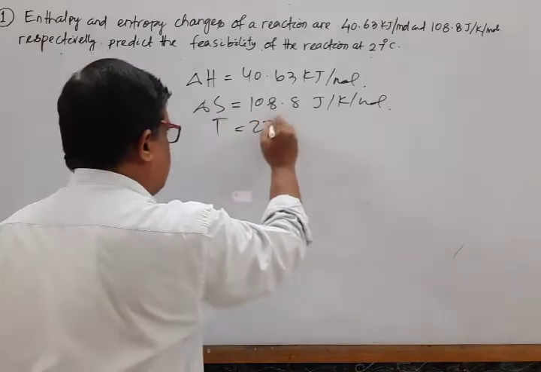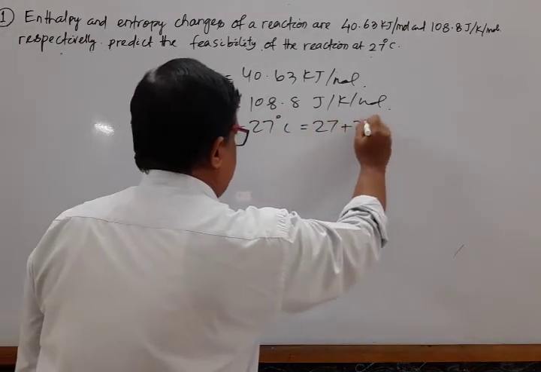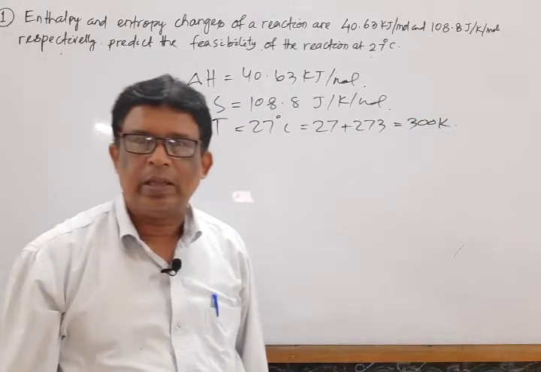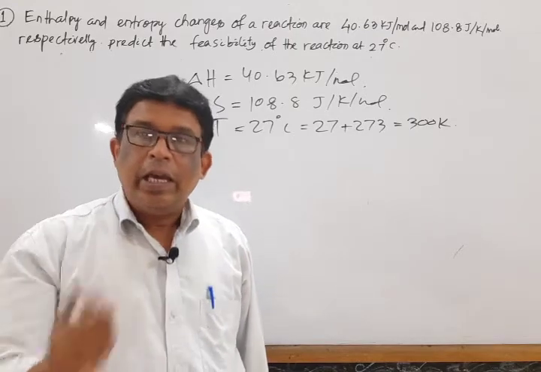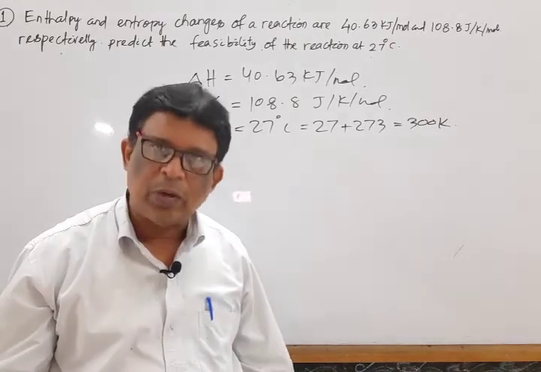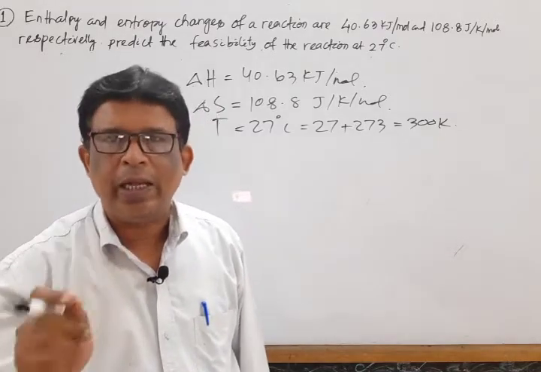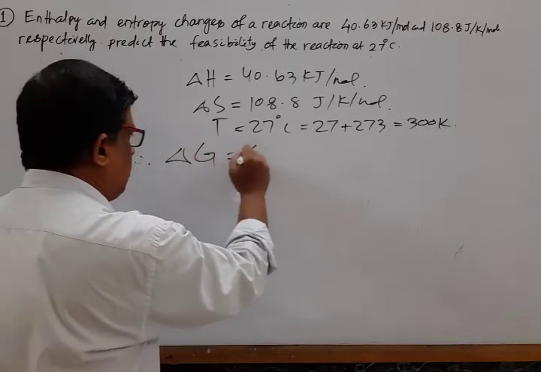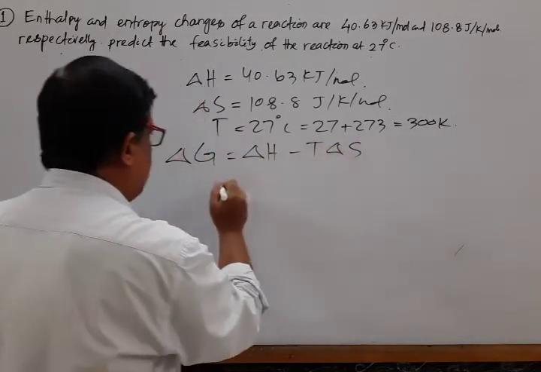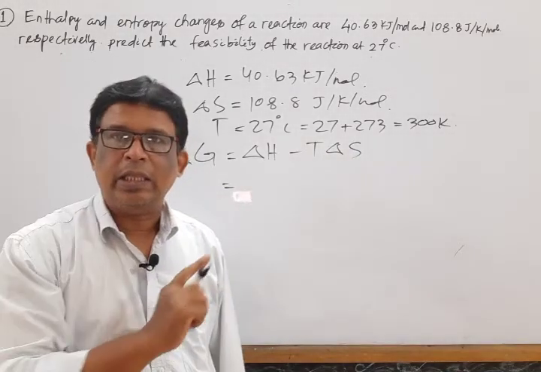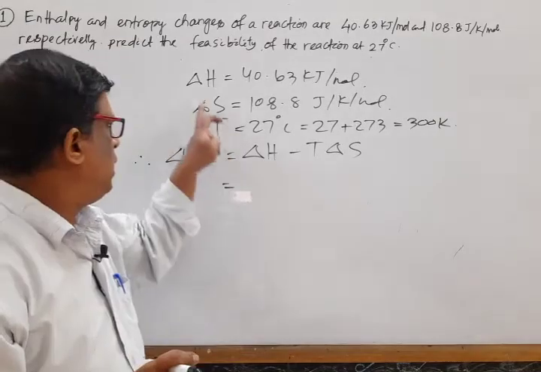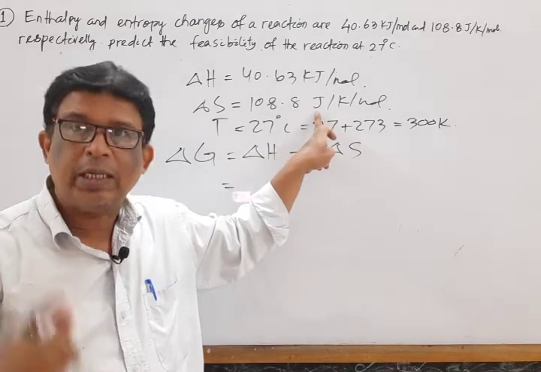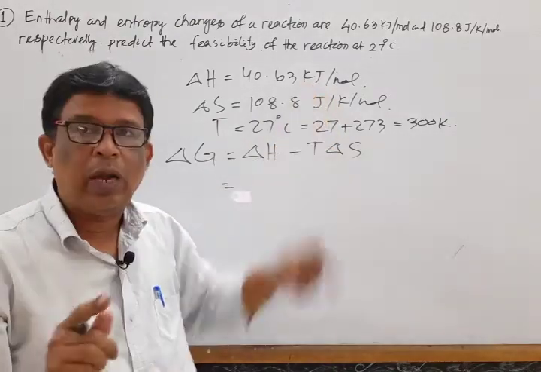Temperature is 27 degree centigrade, which is 27 plus 273, equal to 300 Kelvin. We have to calculate the feasibility, that means we have to calculate del G. If del G is a positive value, then it is non-spontaneous, not feasible. If del G is negative, it is spontaneous or feasible. We know that del G is equal to del H minus T del S. A very important thing in this type of problem: the unit of enthalpy is kilojoule and the unit of entropy is joule, so it is necessary to convert the kilojoule value to joule.